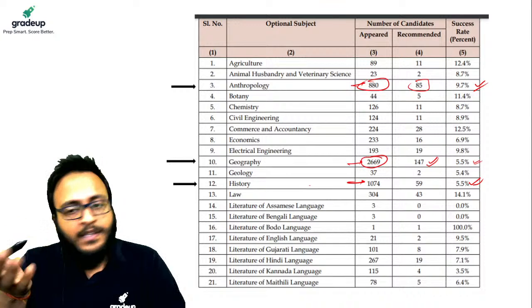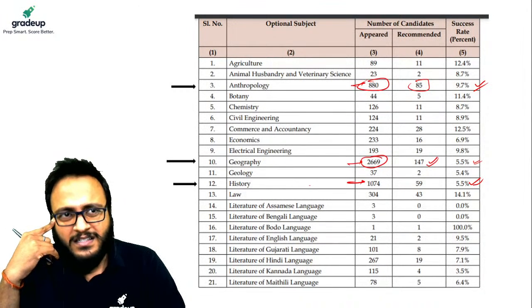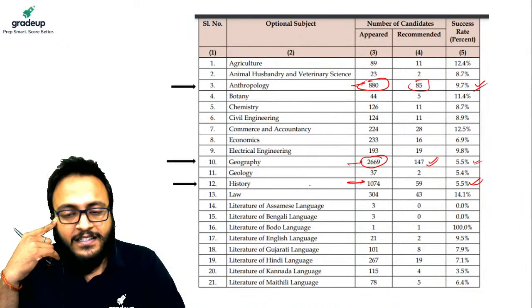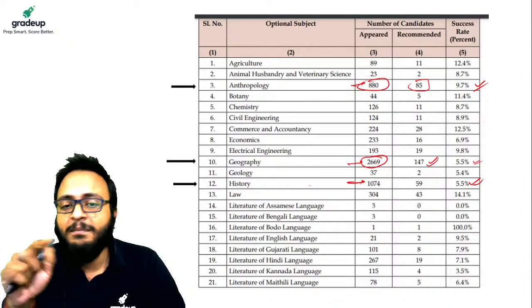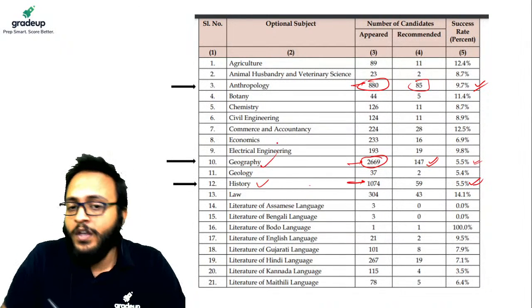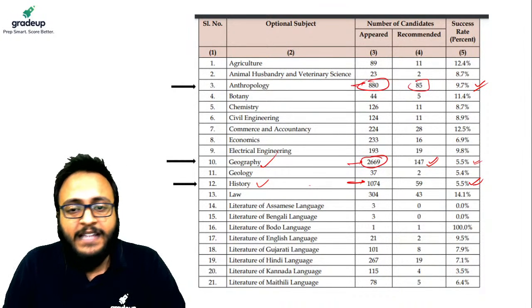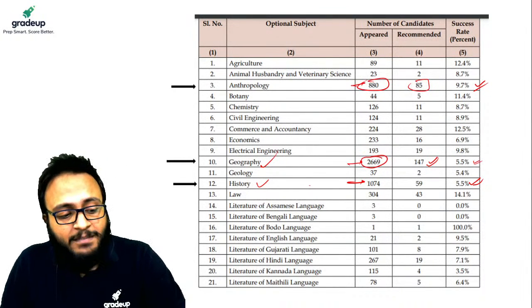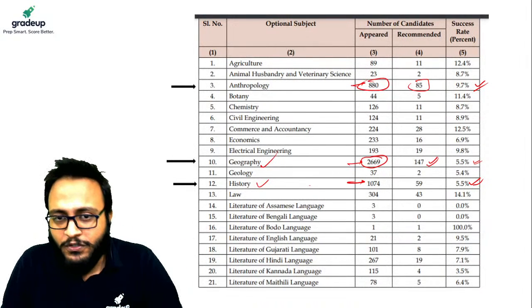Because of the common perception that history and geography are subjects common with general studies, so let us choose these, despite lacking the proper mindset to present the knowledge about these subjects in the mains examination. There it becomes problematic that you lack the proper aptitude for a particular subject, still you choose that subject. That is a problem for you.